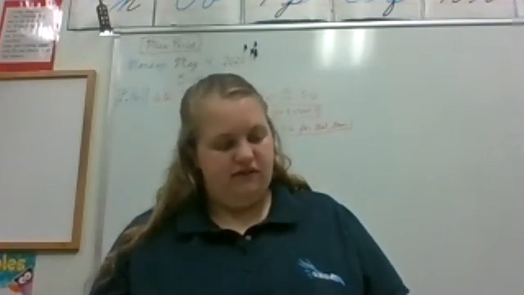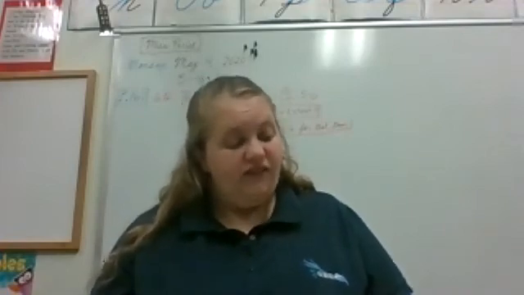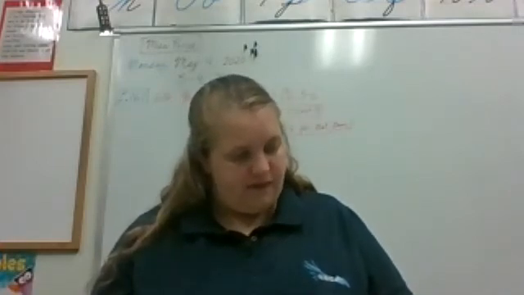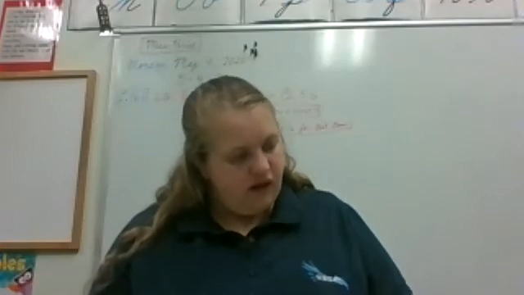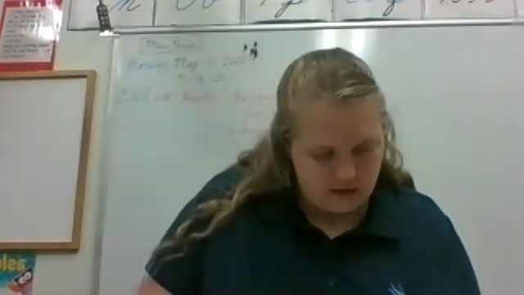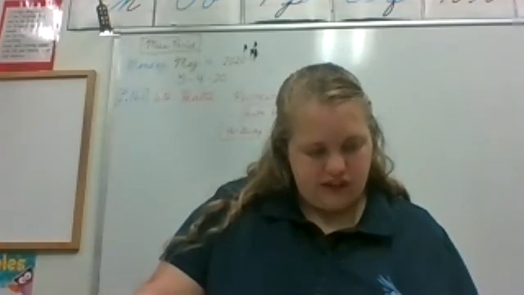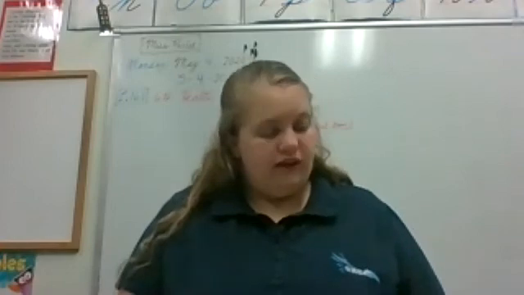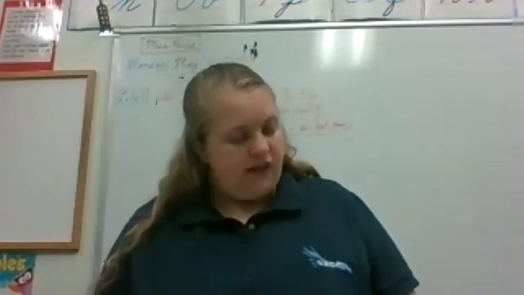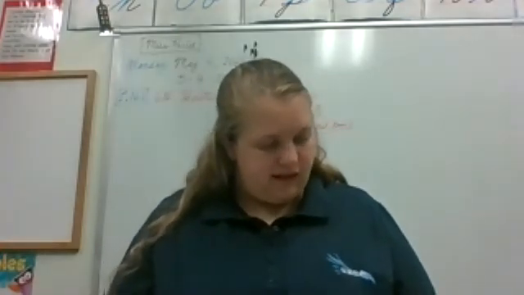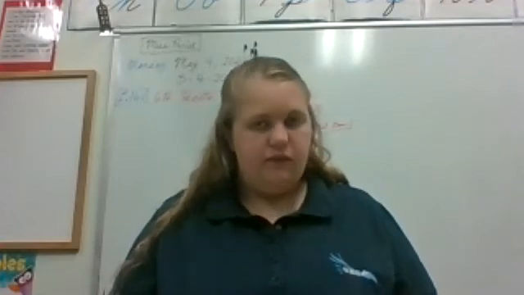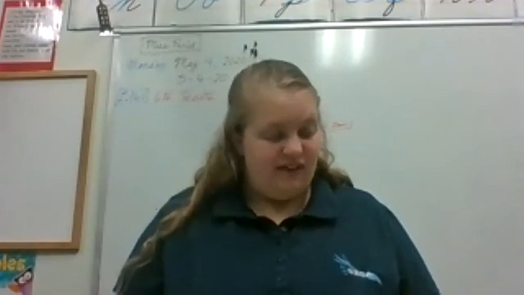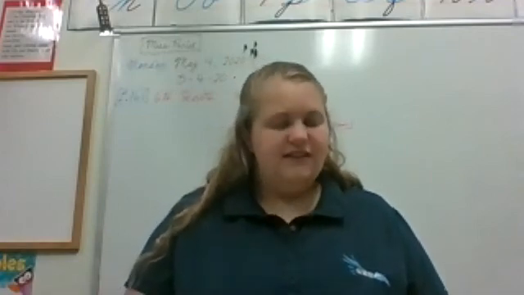What is the sclera? The sclera. The tough outer layer that covers all of the eyeball except the iris and the pupil. What is the transparent covering of the iris and pupil through which light enters the eye? The cornea, very good. A thin membrane that lines the eyelids and covers the front part of the eyeball is what? Conjunctiva.